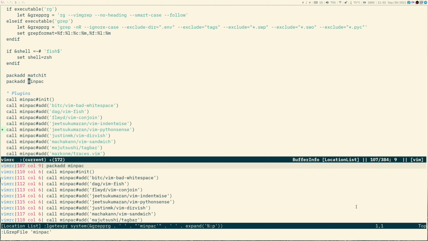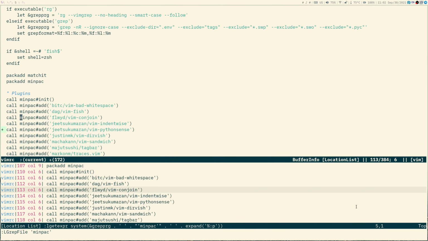And Vim Unpaired provides bracket L to go over a location list, which is nice and all, but it has 2 keystrokes and I want it to be 1.